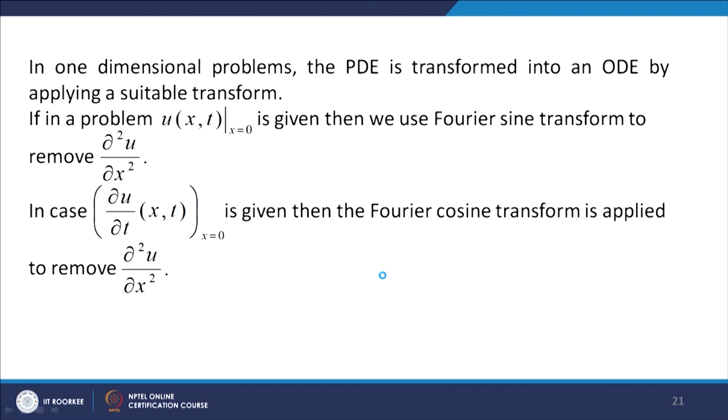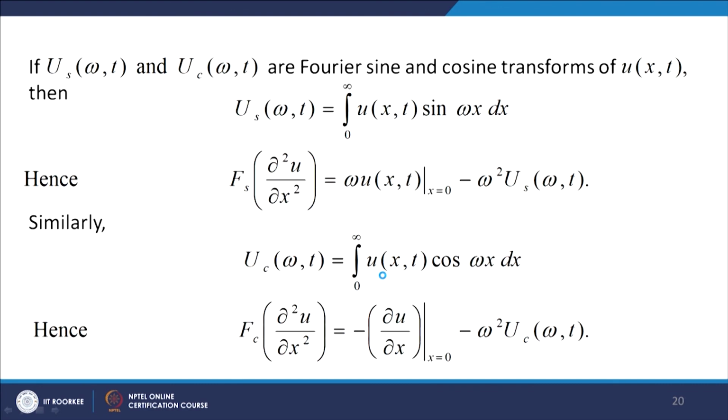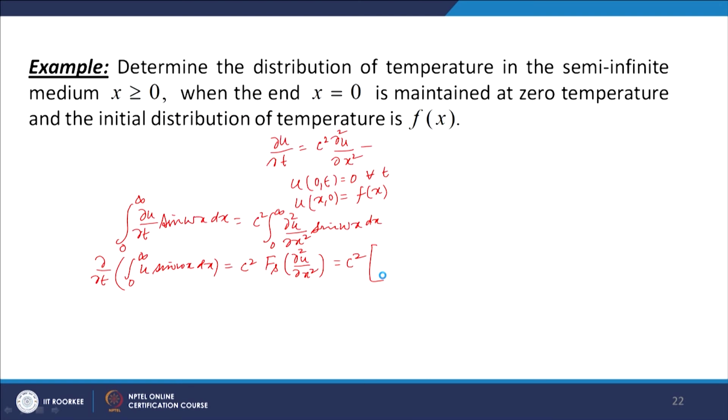We have seen it is minus ω u(x,t) at x equal to 0 minus ω² u_s(ω,t). So, we can put the value: ω times u(x,t) at x equal to 0 minus ω² u_s(ω,t). Now, u(x,t) at x equal to 0 is given, it is 0.